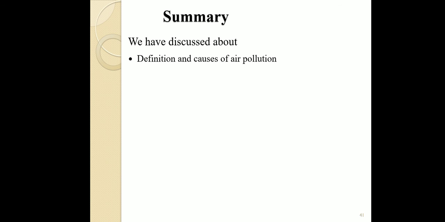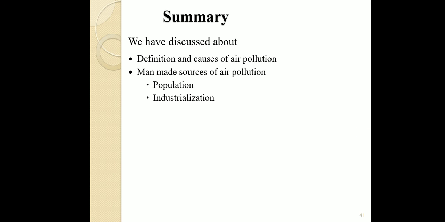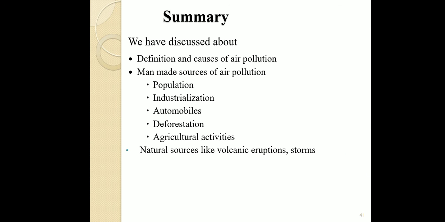We have discussed the definition and causes of air pollution. In the causes of air pollution, the main reason is man-made sources: population, industrialization, automobiles, deforestation, agriculture activities, and natural sources like volcanic eruptions and storms.